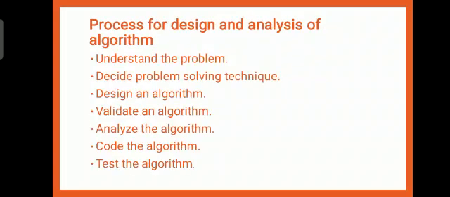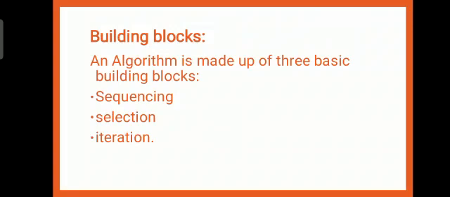Let us see the process for designing and analyzing the algorithm. First one, understand the problem. Next, decide the problem solving technique. Third one, design an algorithm. Then, validate the algorithm. Next, analyze the algorithm, code the algorithm, and then test the algorithm. These are the process for designing and analyzing the algorithm. Next one, building blocks. An algorithm is made up of three basic building blocks. These are sequencing, selection, and iteration.